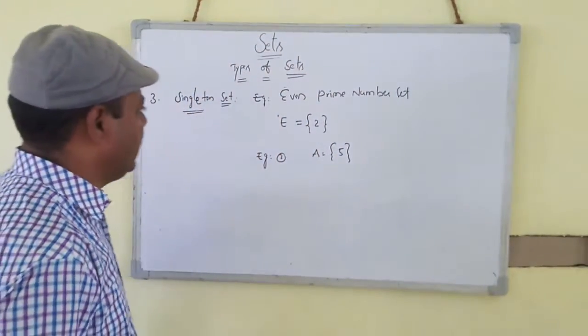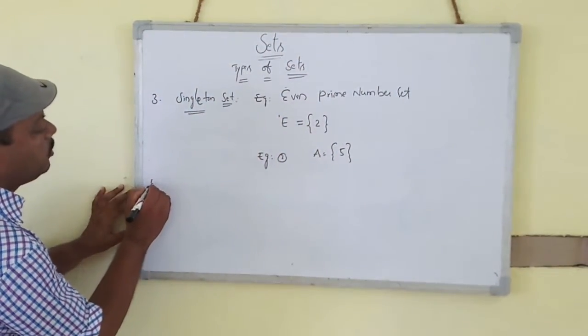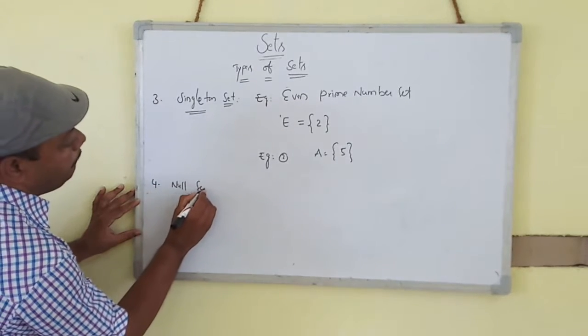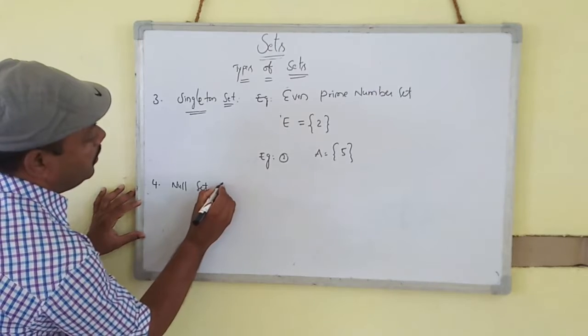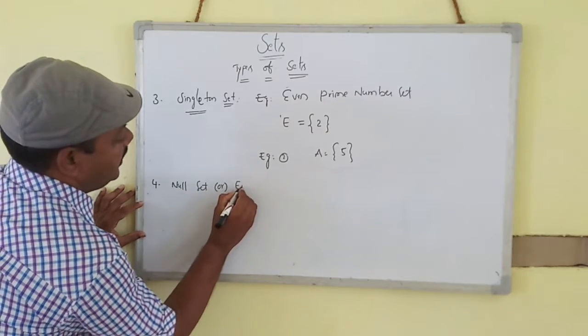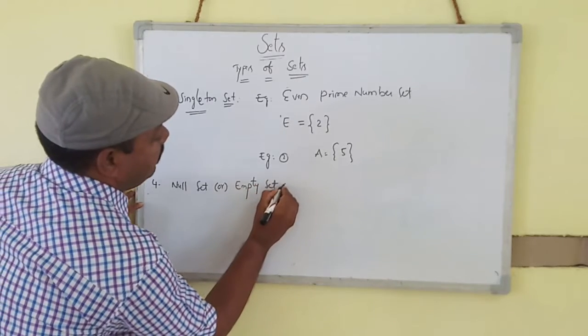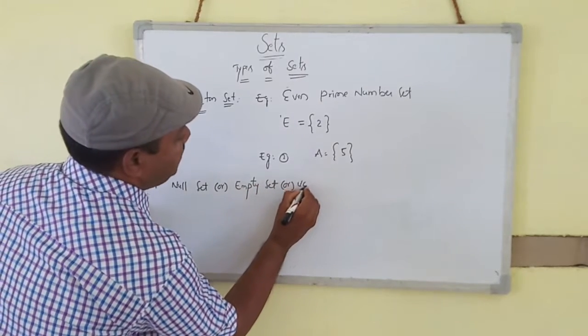Next, the fourth one is the null set, also called the empty set or void set.